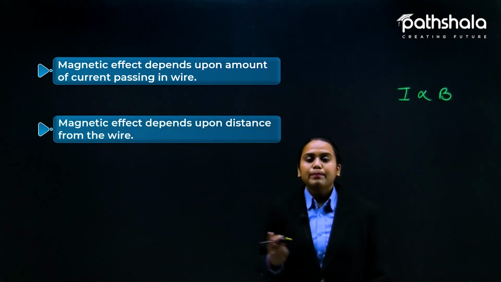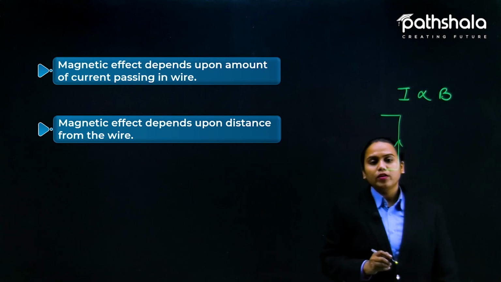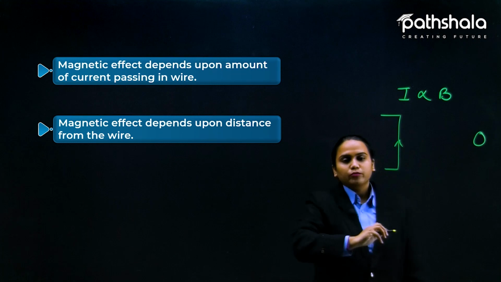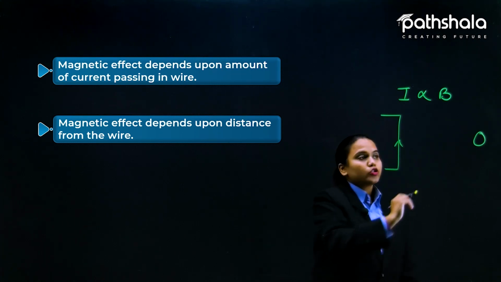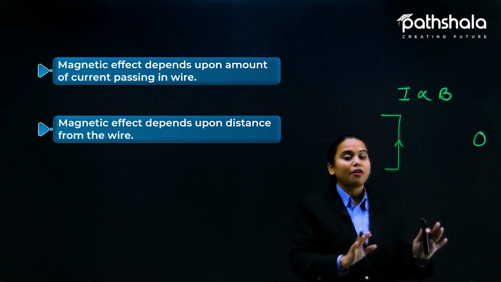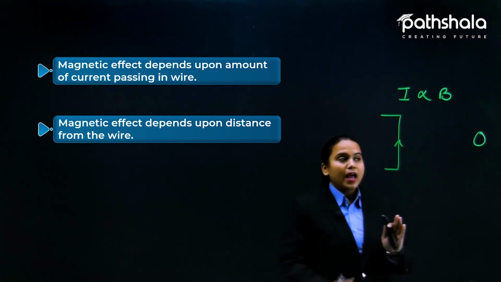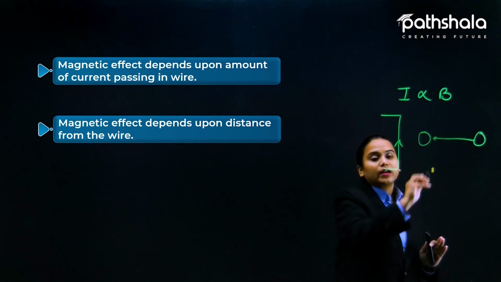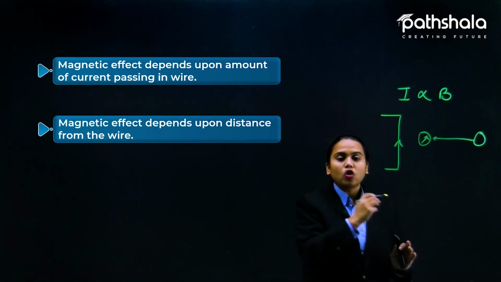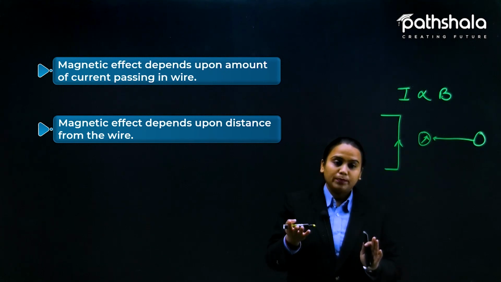Yes, magnetic effect depends upon the distance from the wire. Let's suppose this is a circuit and current is flowing in the circuit in that direction. Okay, and the compass is put here. We have put the compass there, so it is far from the circuit right now. So it will not show any deflection because it is not in the range of the magnetic field that has been produced by this wire. And now when we keep it nearby, okay, now it will show deflection. Why? Because it is in the range of the magnetic field that has been produced by this wire now. So distance is also a factor.